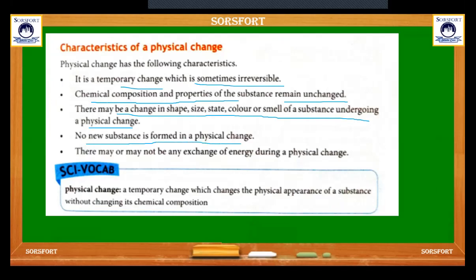There may or may not be an exchange of energy. This is the most important characteristic of physical changes: there may or may not be an exchange of energy or heat. So what is a physical change? It's a temporary change which changes the physical appearance of a substance without changing its chemical composition.